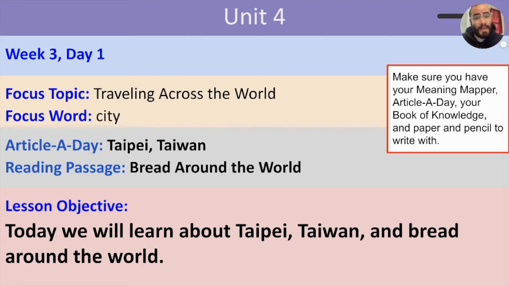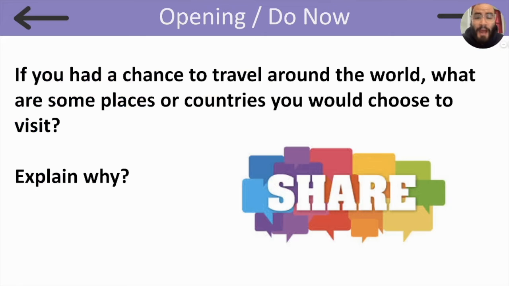Make sure you have your Meetingmapper, article a day, your book of knowledge, and paper and pencil to write with. Today, we will learn about Taipei, Taiwan, and bread around the world. Let's get started. If you had a chance to travel around the world, what are some places or countries you would choose to visit? Explain why. Take a moment to do so now.